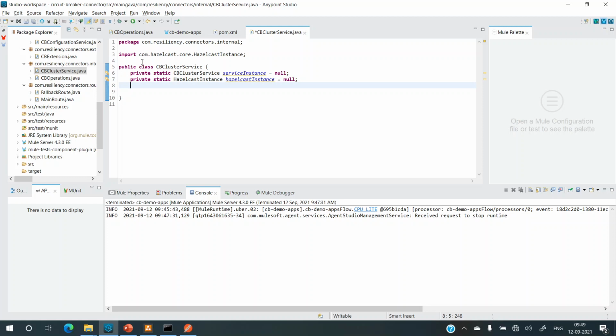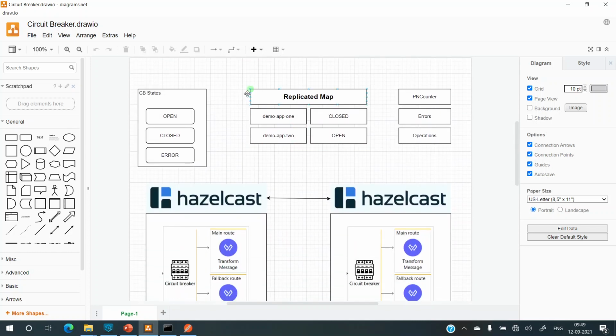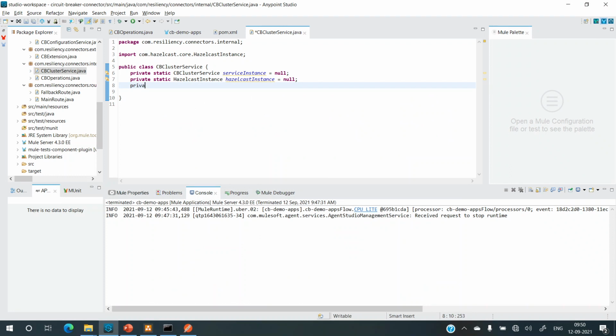Now I need a replicated map. Like we discussed in the previous video, there will be a replicated map. This is the replicated map which will store the name of the application as key and the value as the state of the circuit breaker. So let's create this private ReplicatedMap. Now this will be an instance of the object, I'm not making it static, and it will have String as the key, and the value will be the circuit breaker state.